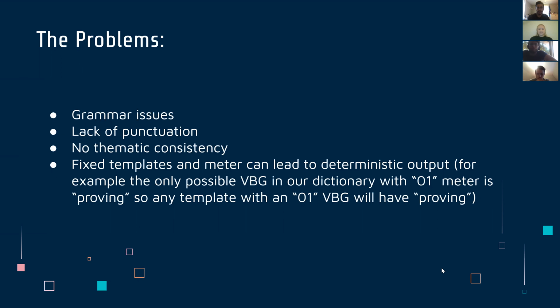And the templates had fixed word meters, and this led to a deterministic output. For example, the only possible VBG in our dictionary with a 0-1 meter is "proving." So any template that begins with a 0-1 VBG will start with "proving," which created a lack of fluidity between our poems that we needed in order to create that human effect that we were trying to achieve.